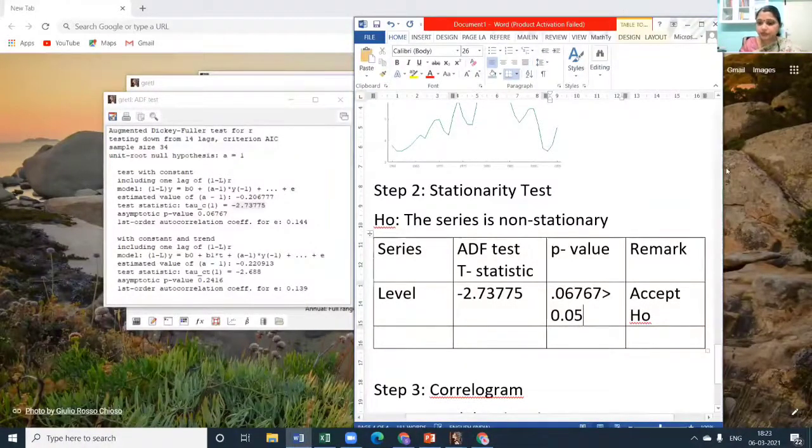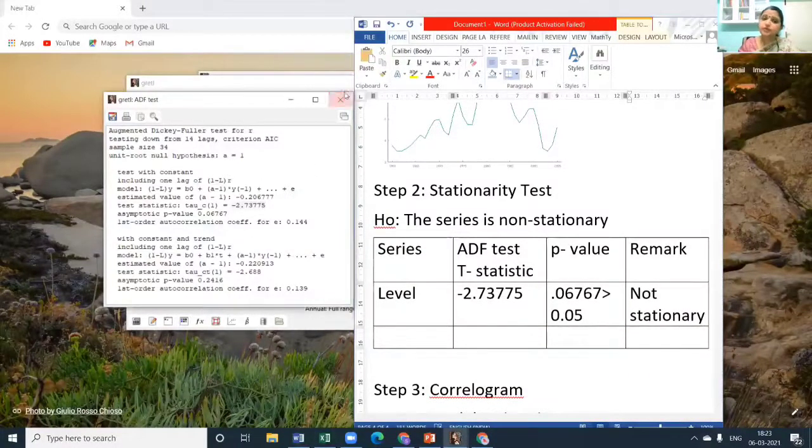When you ran the ADF and clicked OK, the lag is fine by default. That is normally one-third or one-fourth of the entire series. That is a default setting of the algorithm. If you want to change it, we can change it. Generally it's a default setting for lag. So hence we accept H naught. When you accept H naught, what do we say? Non-stationarity. The series is not stationary.